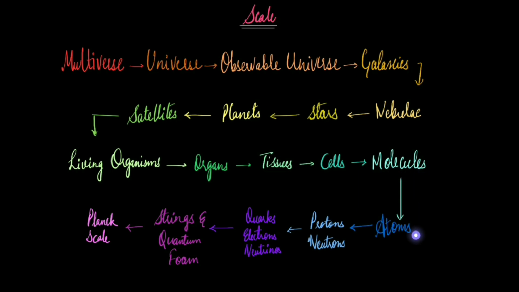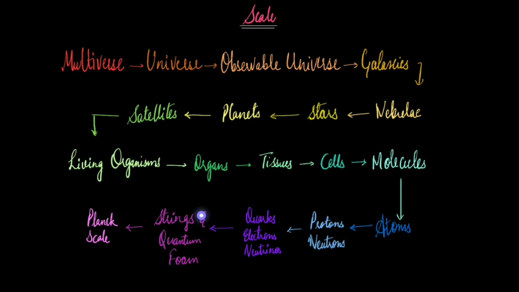Cells are made up of molecules, and molecules are made up of atoms. Now in atoms, we have protons and neutrons, and these are made up of quarks. Apart from quarks, we have leptons. For example, the electron is a lepton. So we have quarks, we have leptons.